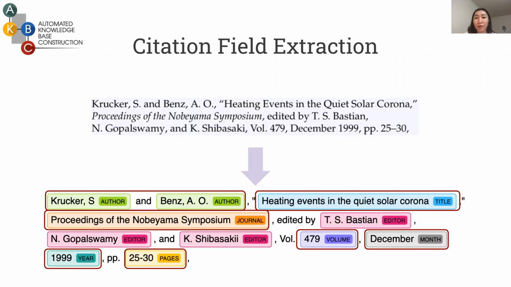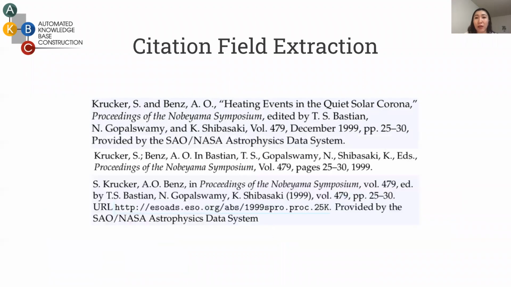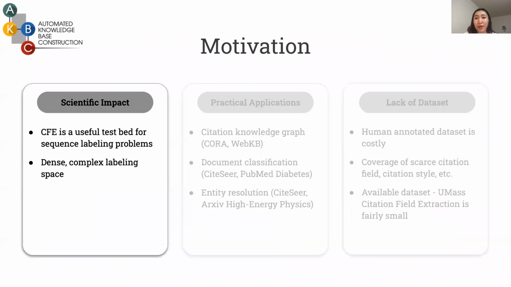For example, author segments have to be consecutive, and some labels can only appear once per citation, such as years and titles. These constraints vary across domains and disciplines. For example, this picture shows 3 different citations of the same paper. Given the above challenge, we found that citation field extraction is a useful testbed for sequence labeling problems.